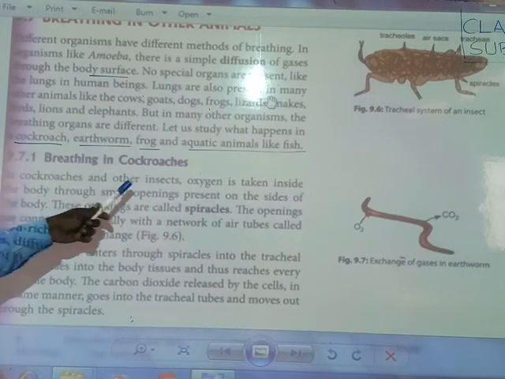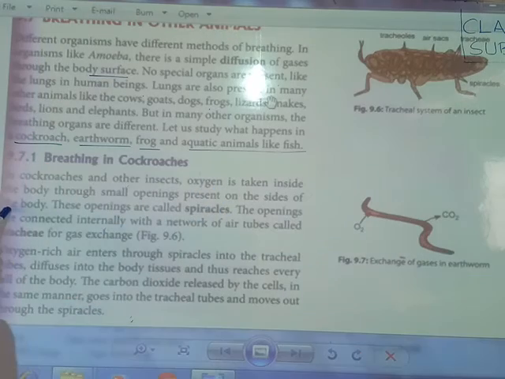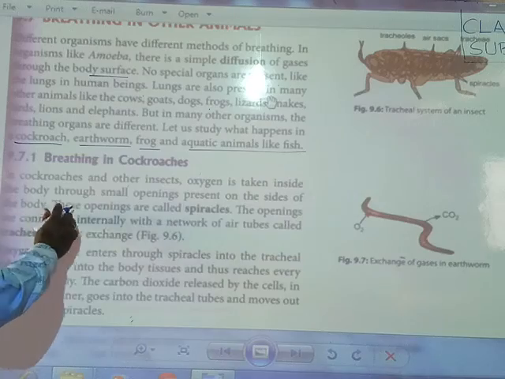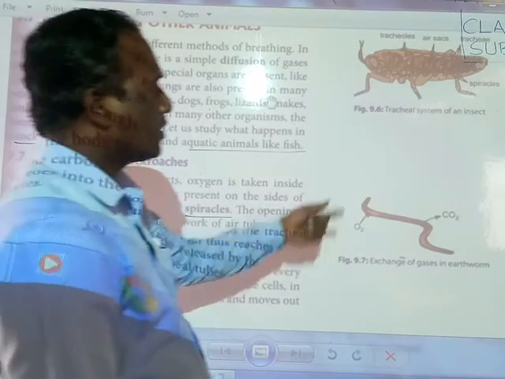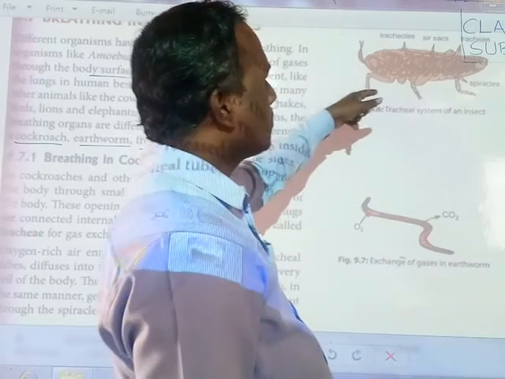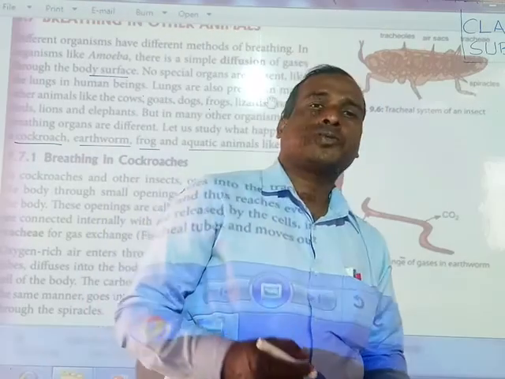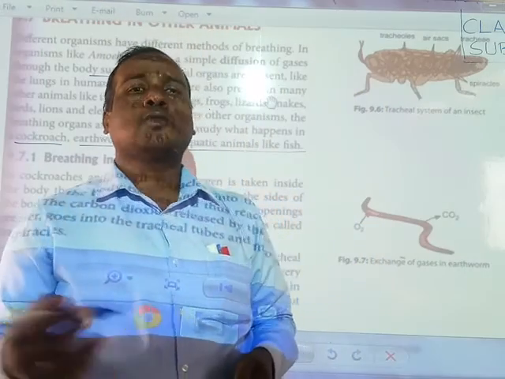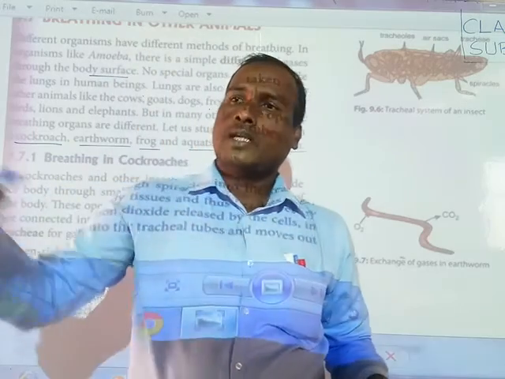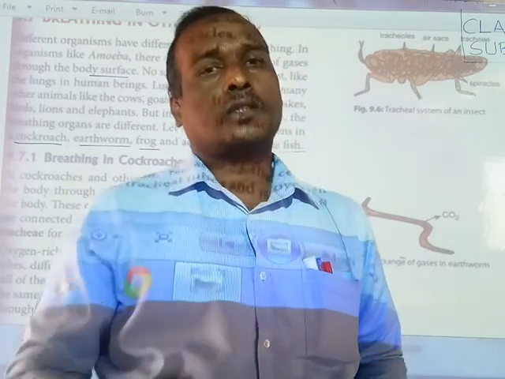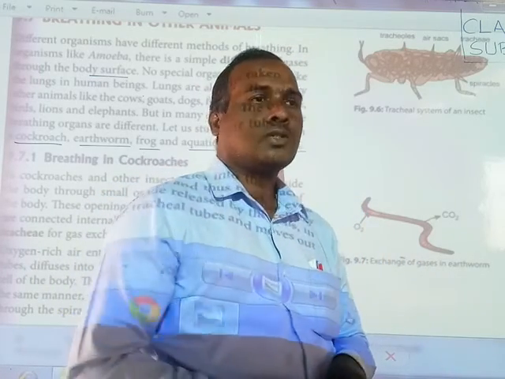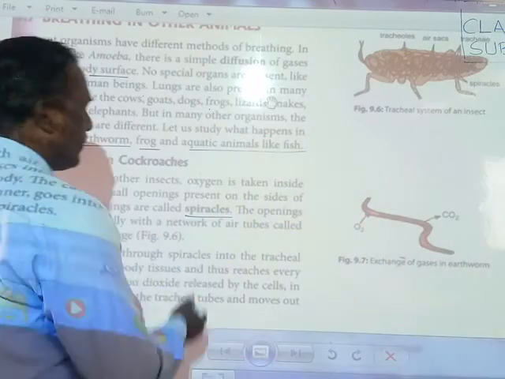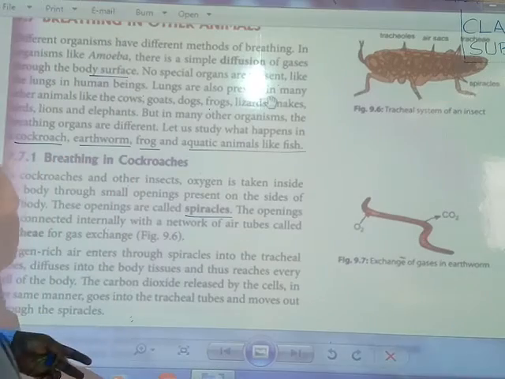In cockroaches and other insects, oxygen is taken inside the body through small openings present on the body. These openings are called spiracles. If you see a cockroach, there are small air tubes called the trachea, and through them they take oxygen into the body.